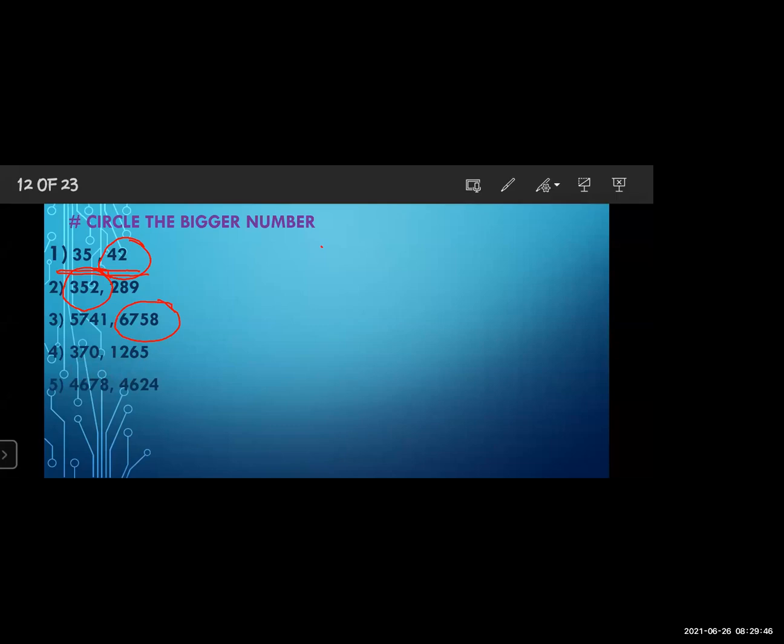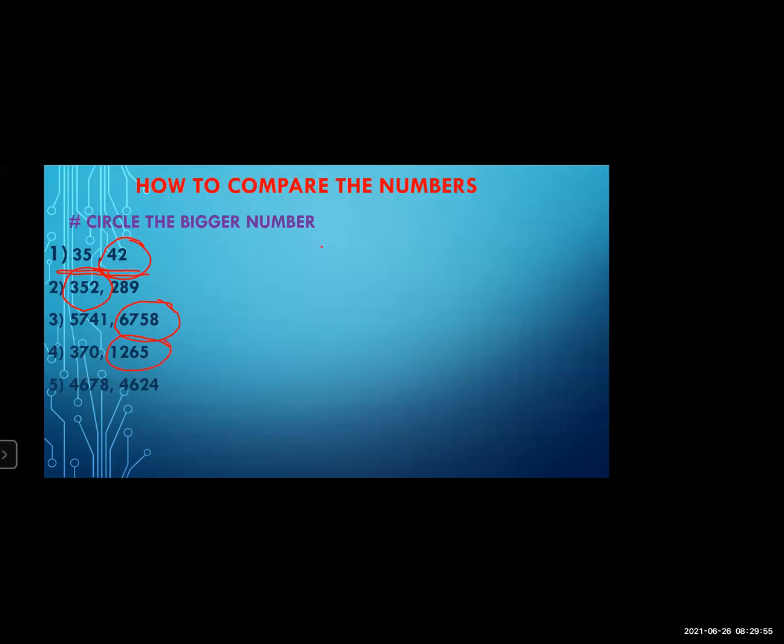Means we have to circle 1265. Understood how to find out the bigger number and the smaller number? Yes. Now the next number is given: 4678.